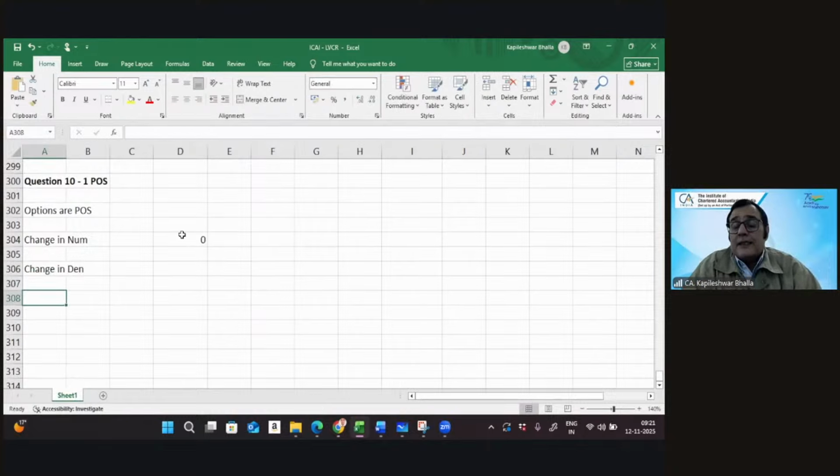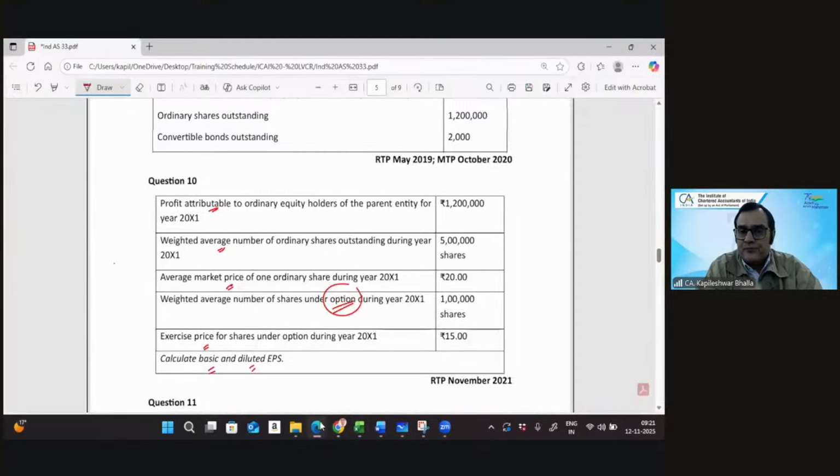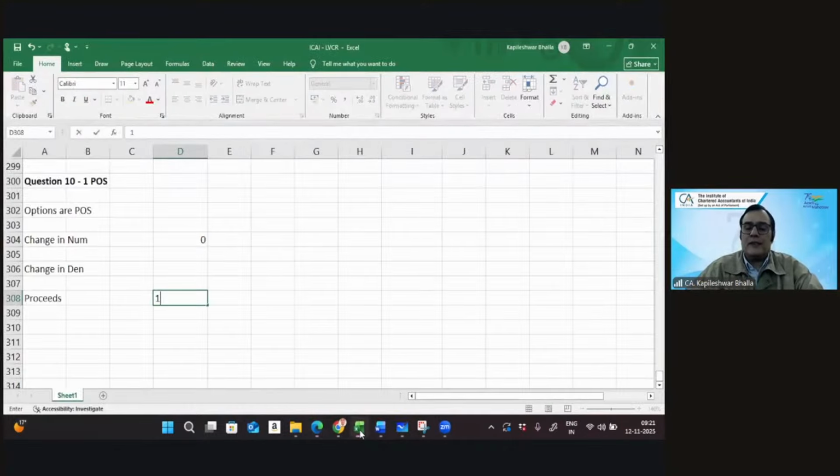Trust me, the calculations which I did for basic earning per share in terms of rights issue, 100% you apply the same technique. You get the proceeds, and let's see what the proceeds are. I am given that the company issued 1 lakh options with the exercise price 15. So 1 lakh options into exercise price 15, the proceeds are 15 lakhs.